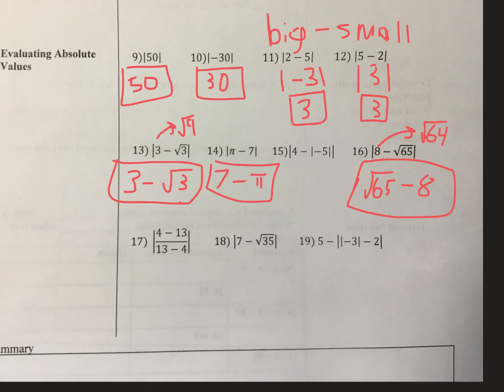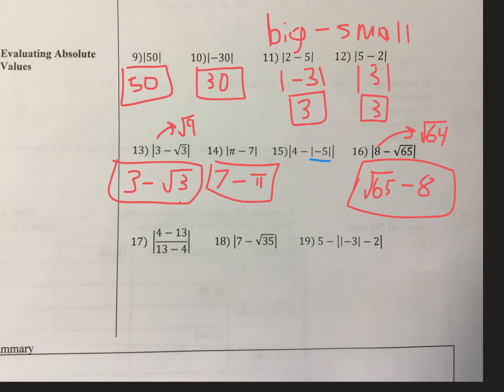All right, next one we're going to do is number 15. This one, we just have to work inside out. So it's like an absolute value within an absolute value. So I need to do the innermost thing first. So that's this absolute value of negative 5. I cannot turn minus minus to plus plus there because of that. The absolute value is kind of inside of there.